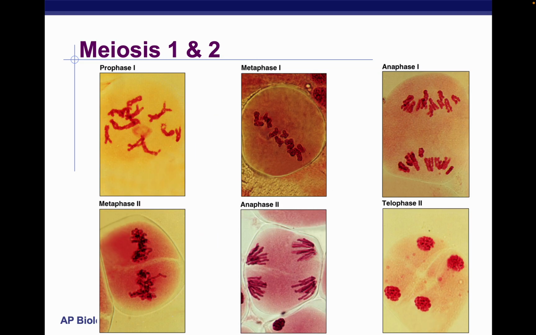This is some information on meiosis 1 and 2 with some graphic and visual display. As you can see here, in metaphase 2, for example, the sister chromatids are lined up at the center, getting ready to split. And in anaphase 2, we can see them on opposite sides of the cell.